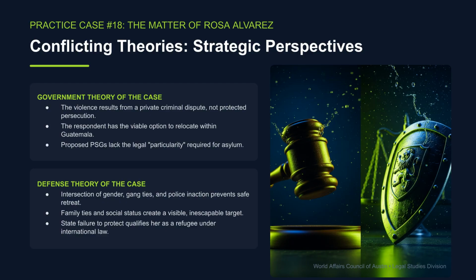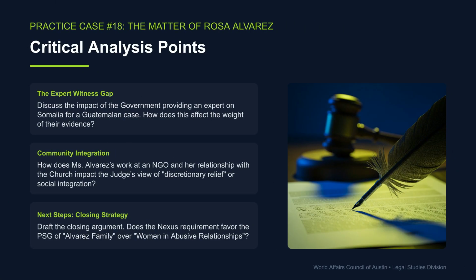The defense theory argues that the intersection of gender, gang ties, and state failure creates an inescapable target, qualifying her as a refugee. Critical analysis points include the impact of the government's expert from Somalia on the evidence weight. We also consider how Rosa's community integration affects the view of discretionary relief. Finally, we must determine if the nexus requirement favors the Alvarez family PSG over women in abusive relationships for the closing argument.